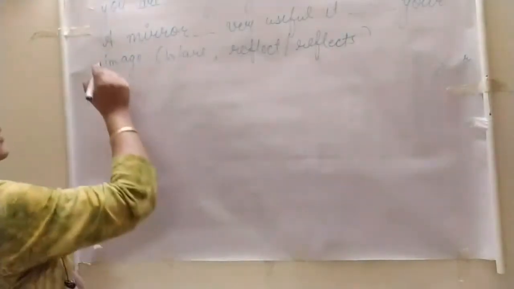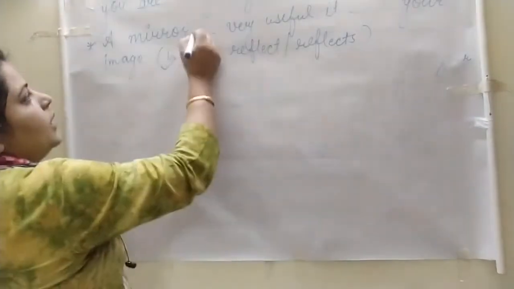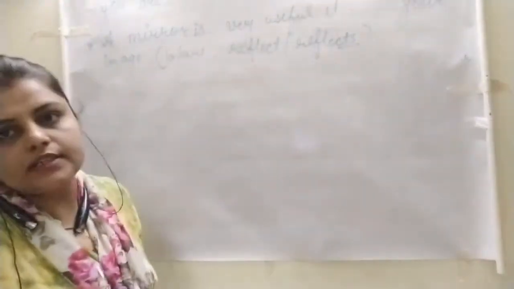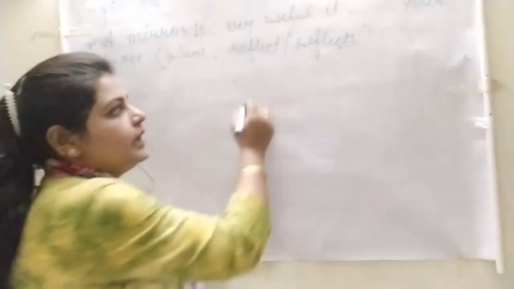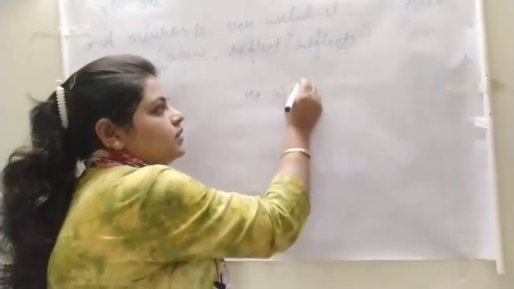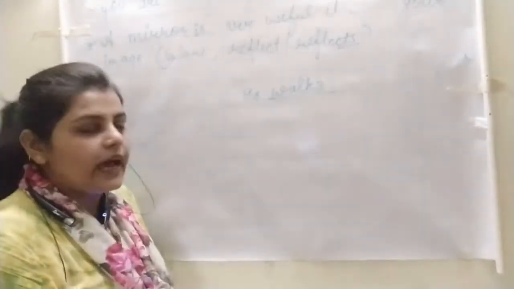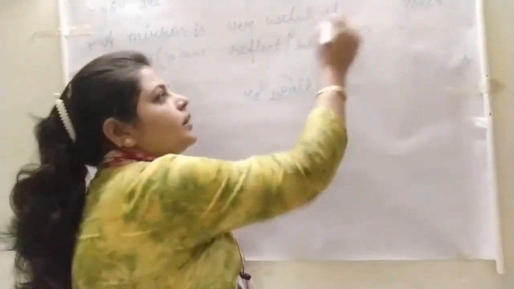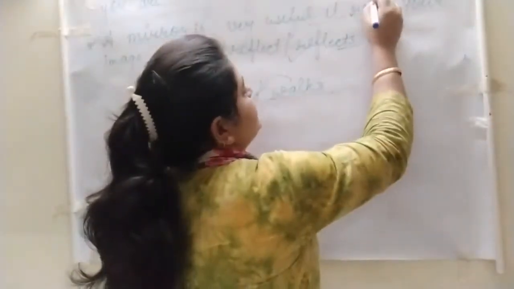So what will come in the first? A mirror is very useful. It, of course, S or ES. See, when the singular subject is there, the verb will have S or ES, like he walks. So S or ES verb will be used with the singular subject. Here we are talking about the mirror, so the answer will be reflects.